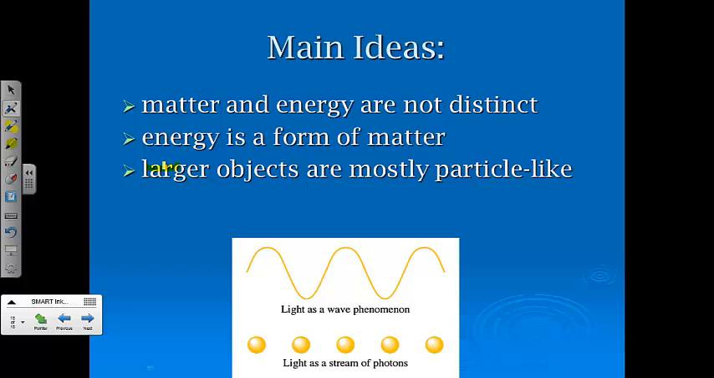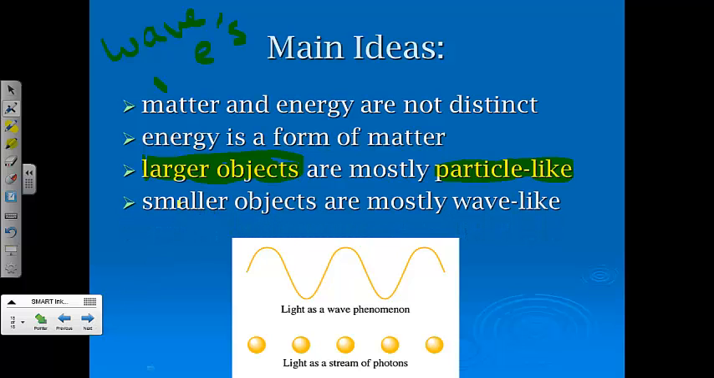Now, there are some commonalities, in that larger objects typically behave mostly particle-like, okay, and where we're going to see that we can treat matter like a wave is really going to come in with electrons, and they're pretty small. So that's part of the reason that we make this conclusion where we say larger objects are mostly particle-like, and smaller objects are typically mostly wave-like. Okay, and that's where we're going to talk about this with electrons when we get into quantum theory. Okay, see you in the next video.